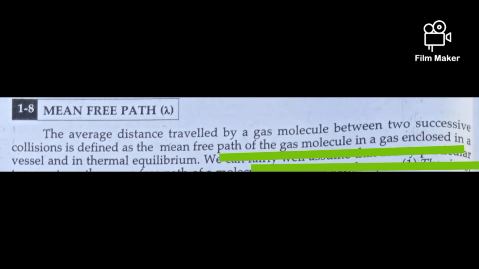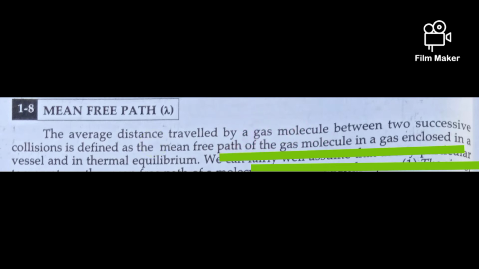So, definition. The average distance traveled by a gas molecule between two successive collisions is defined as the mean free path of a gas molecule in a gas enclosed in a vessel and in thermal equilibrium. The gas molecules move randomly with different velocities and in different directions.